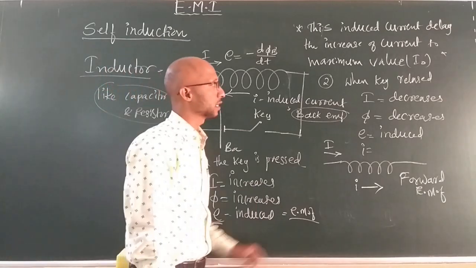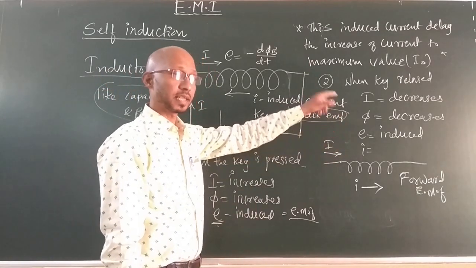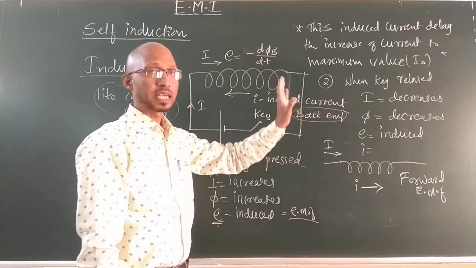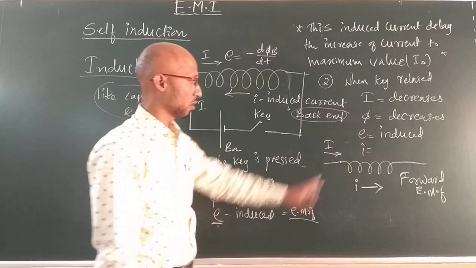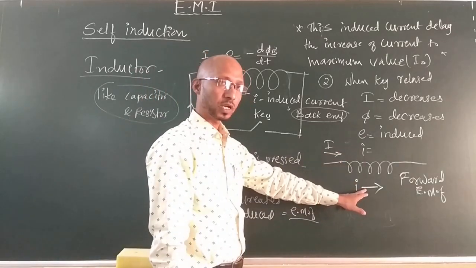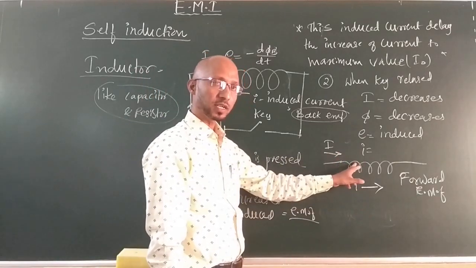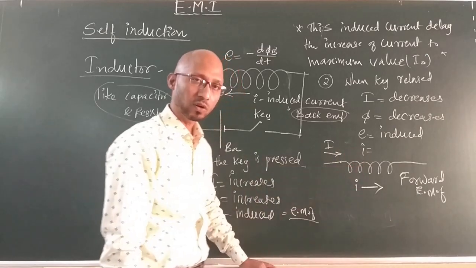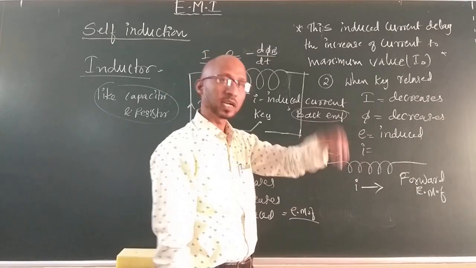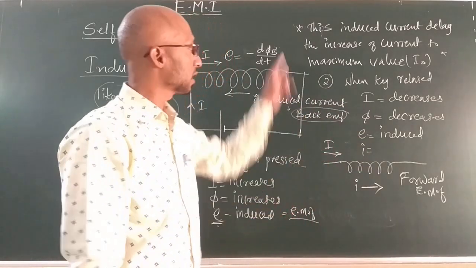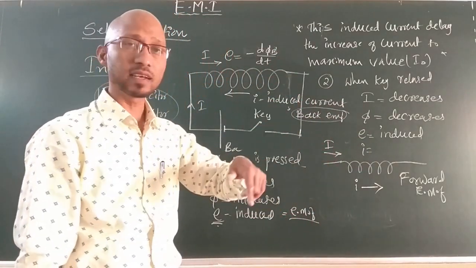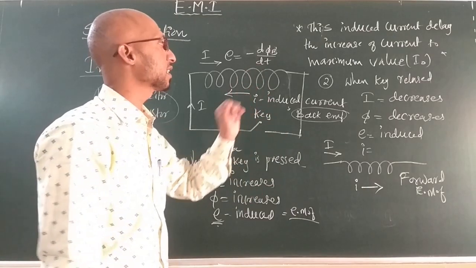Now what actually happens? This delays the current to decrease to minimum value. Now if this tries to oppose, what happens? Opposing in the same direction, it means the current will not suddenly become zero. The induced current tries to oppose reaching the minimum value. The induced current delays the decrease of current to minimum value.